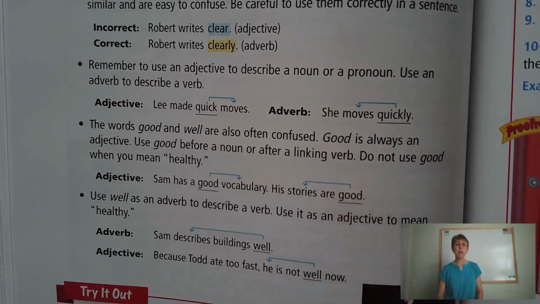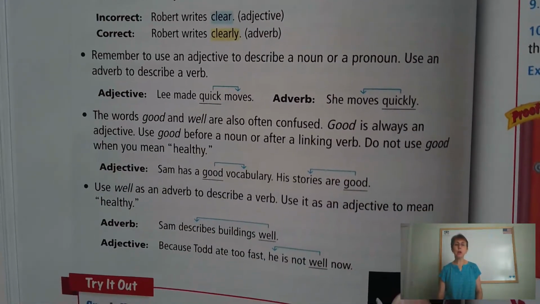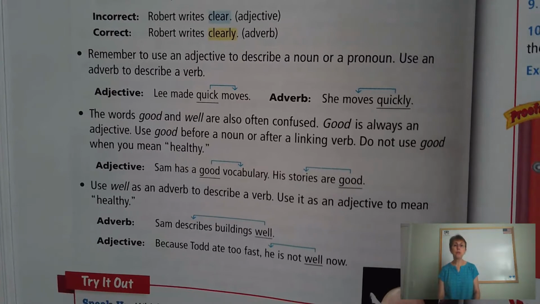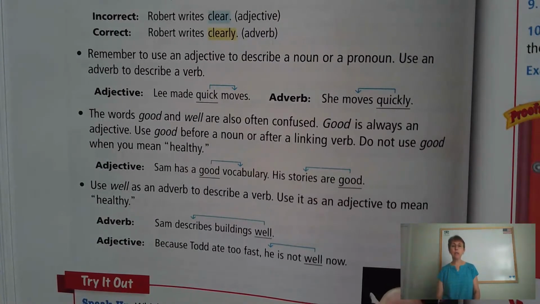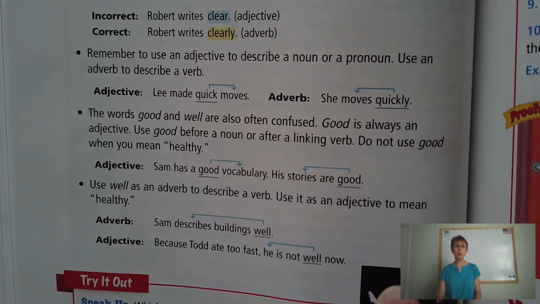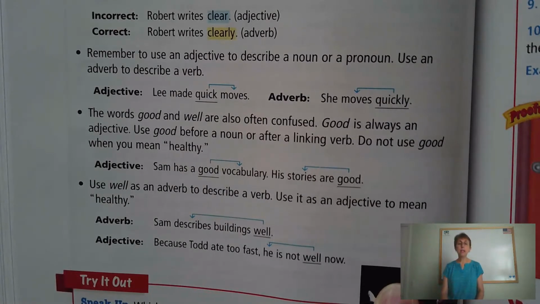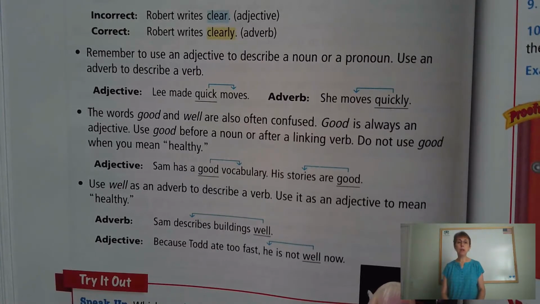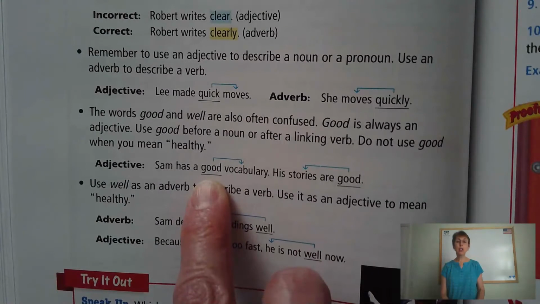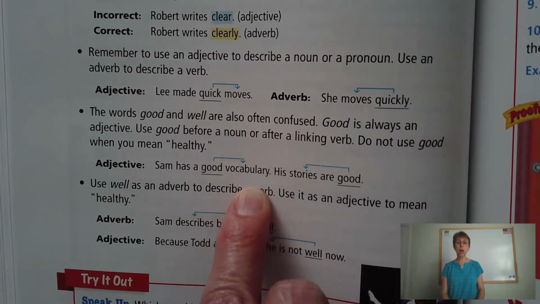The next part. The words good and well are also often confused. Good is always an adjective. You use good before a noun or after a linking verb. Do not use good when you mean healthy. Sam has a good vocabulary. We're using good to describe his vocabulary.